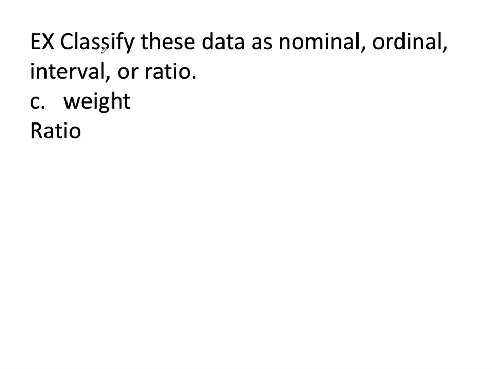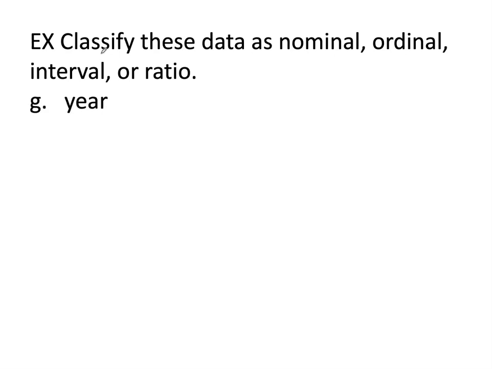How about weight? Weight is ratio, it has a true zero. It's because if your weight is 0 pounds, you have no weight whatsoever. Hair color, that's nominal. It's categories without any order. Age. Age can be counted. That would be ratio. It has a true zero. 0 years old means you have no age whatsoever. Personality, you can't order personalities.